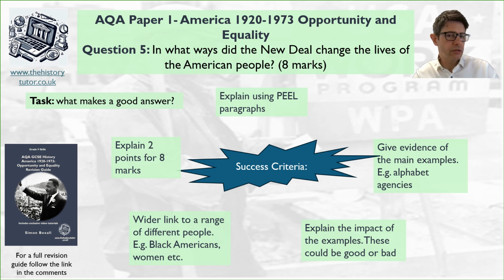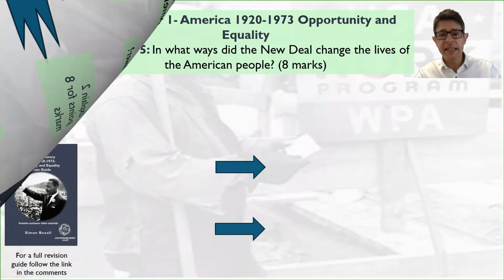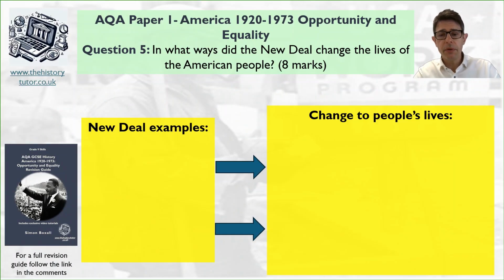Those are the type of skills you need to show. Make sure you know what the topic is for your evidence, and then what you're explaining is your impact. That's the key thing to think about with this question. So let's practice this with our planning now. Let's get some New Deal examples and then think about how it's changing people's lives. If you've got my revision guide, you can note a few ideas down. If you haven't, then obviously buy it, and it'll be much more useful for you. Have a go at this answer. Planning time now. Pause me and away you go.